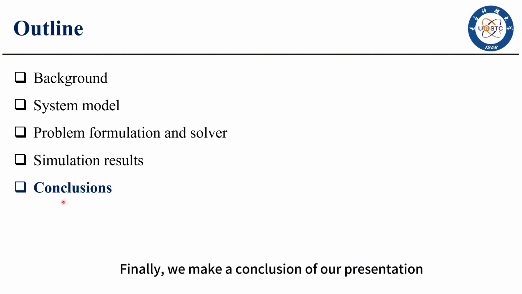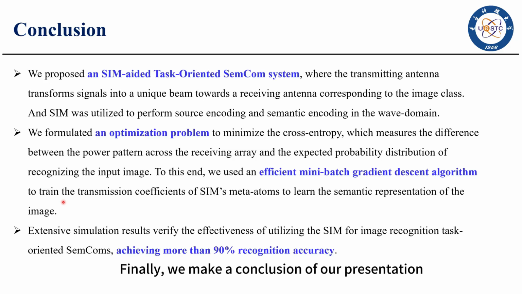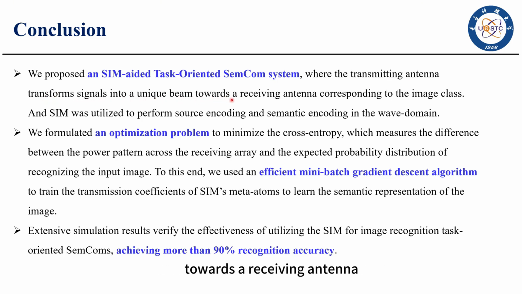Finally, we make a conclusion of our presentation. Specifically, we proposed a SIM-aided task-oriented semantic communication system where the transmitting antenna transforms signals into a unique beam towards a receiving antenna corresponding to the image class, and the SIM was utilized to perform source encoding and semantic encoding in the wave domain.